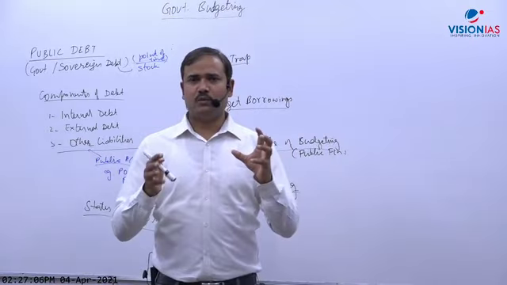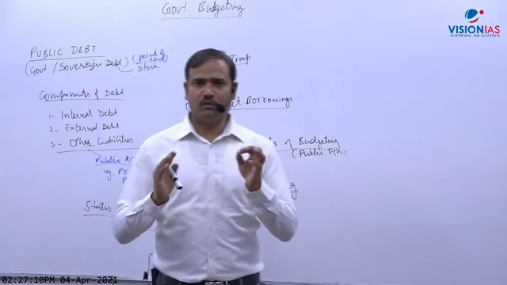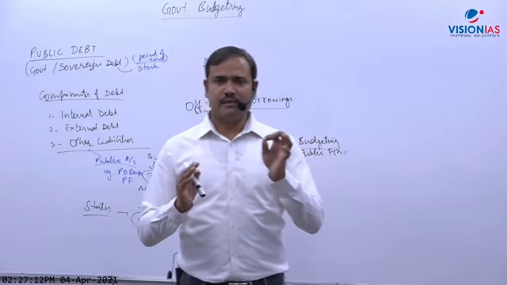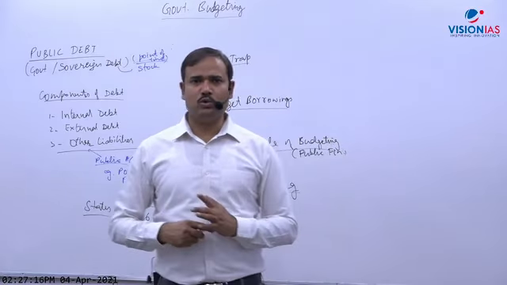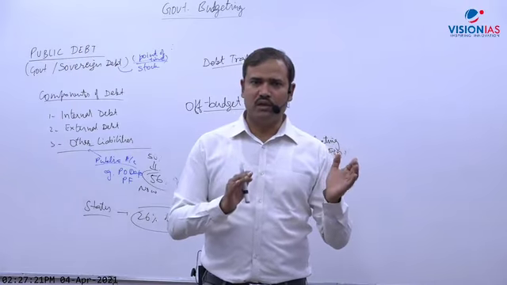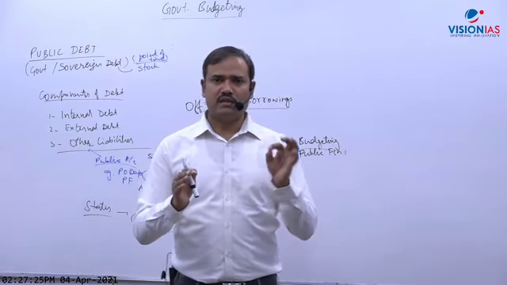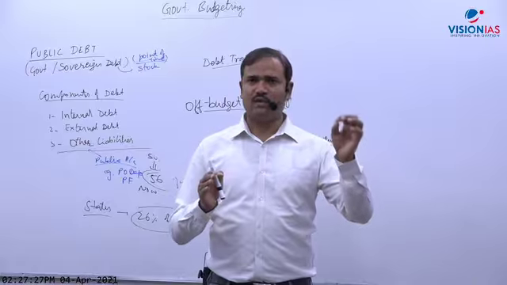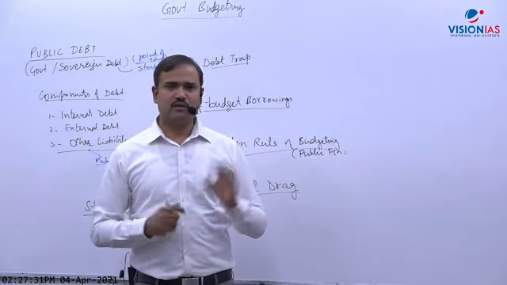Clear? Let us suppose income of a person is doubled. Very easy question. If income of a person is doubled, then tax liability will be more than doubled, less than doubled, or exactly doubled? I have already told you the answer. Just give me the answer to this question. Please quickly respond.